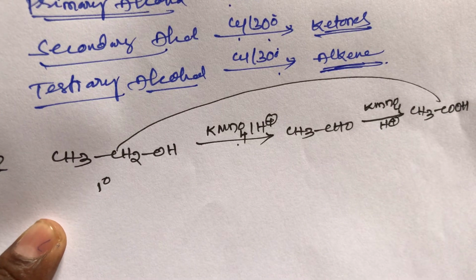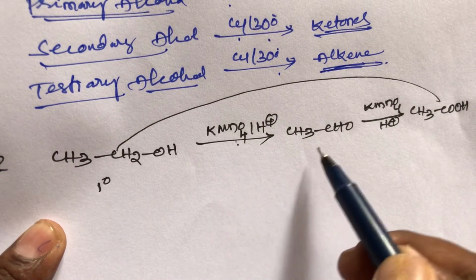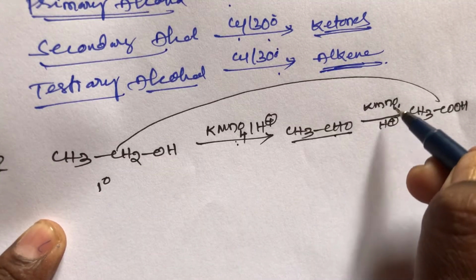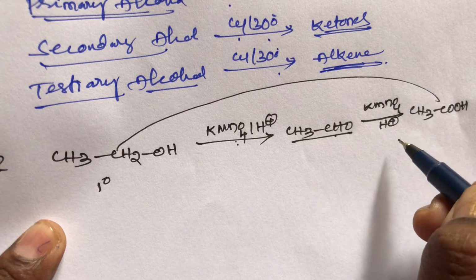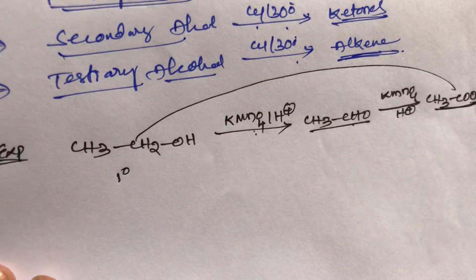It is very most important, student. Primary alcohols on oxidation with KMnO4 first give aldehyde. The aldehyde again on oxidation with KMnO4 in the presence of acidic hydrogen gives acid. This is very most important, student. This is the first one, primary alcohol.